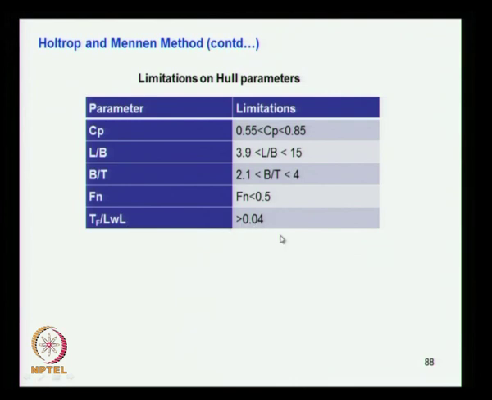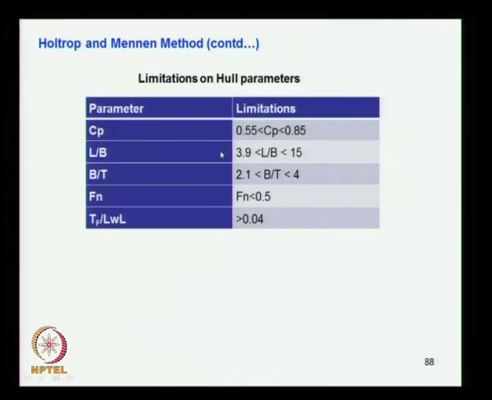If the vessel satisfies these parameters, you can use the Holtrop-Mennen method. The method is based on experiments carried out on different types of models in a systematic way, and if your vessel falls in that range, then the results are reliable.